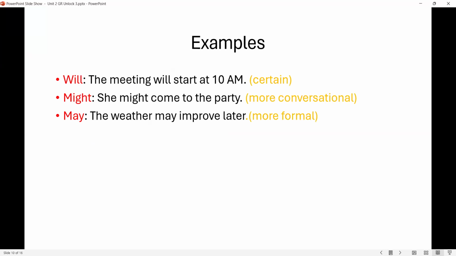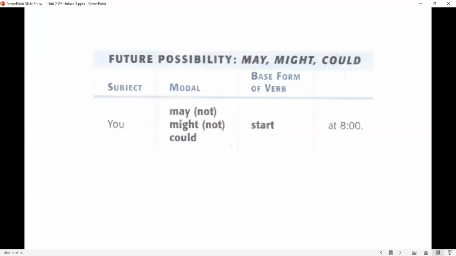It is more conversational, and I'm uncertain about that. The weather may improve later. It is more formal, and here I'm uncertain about that. So future possibility, here I have another example with may, might, and could. You may start at 8, or you might start at 8, or you could start at 8.